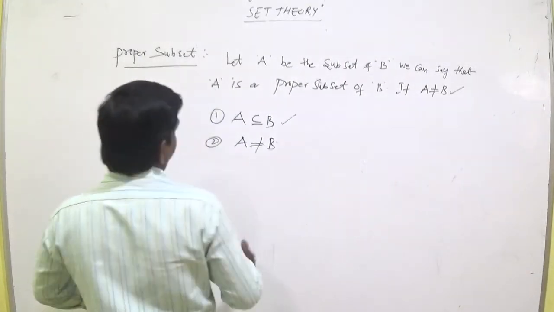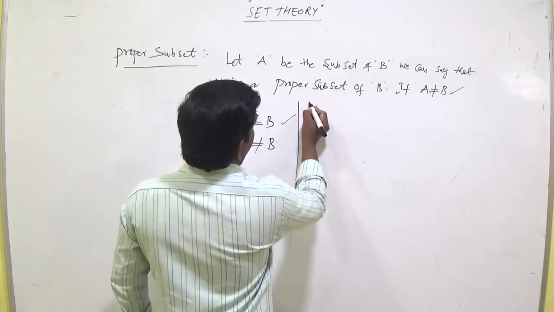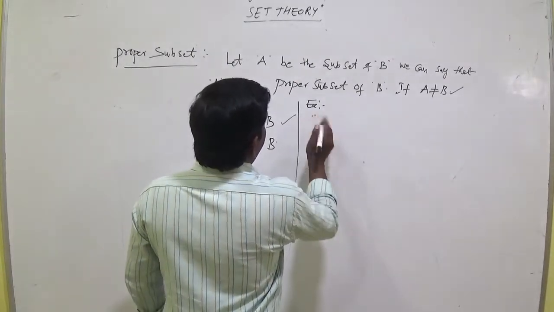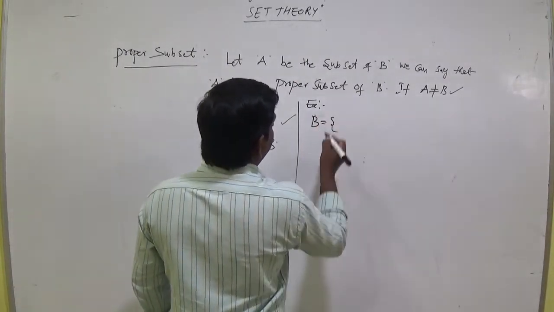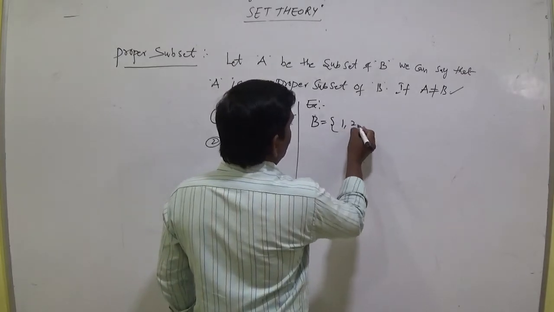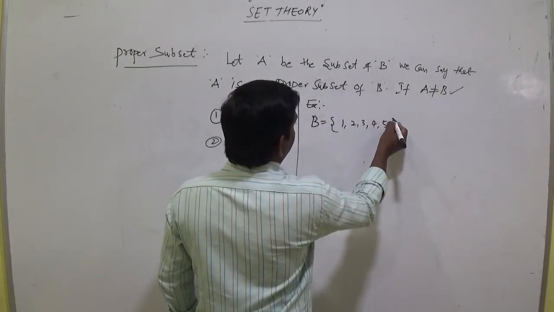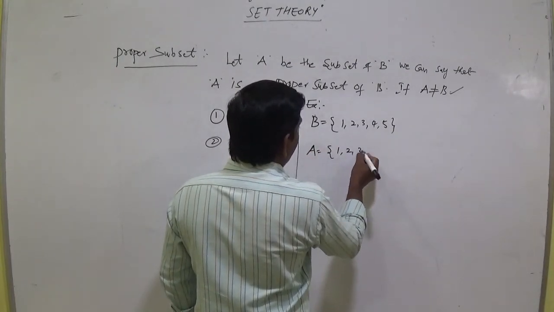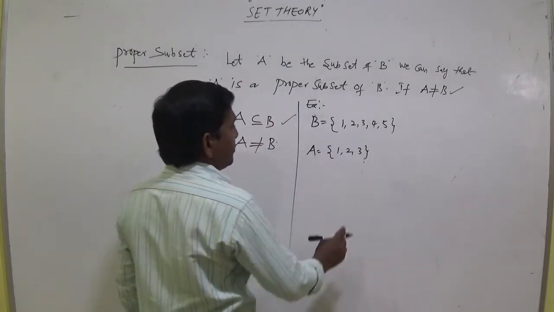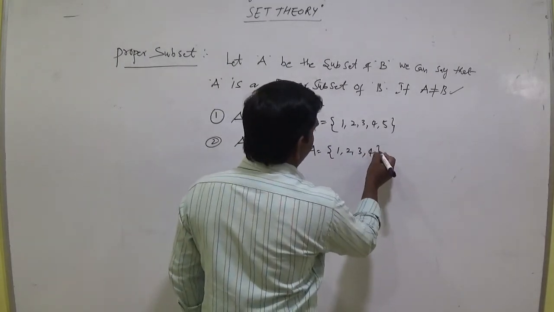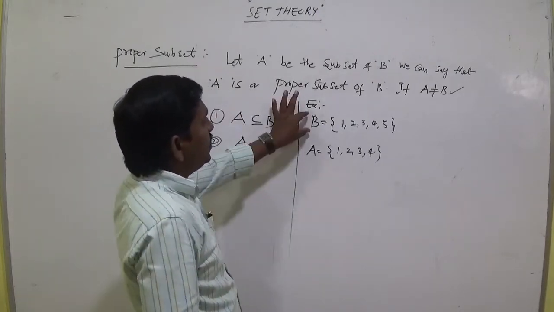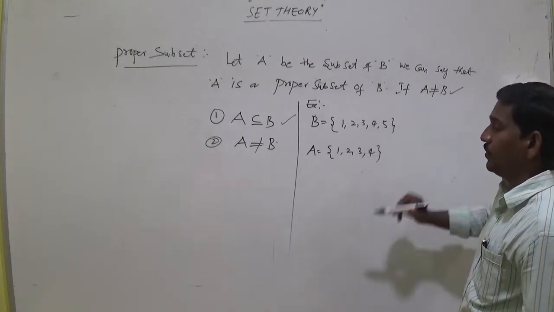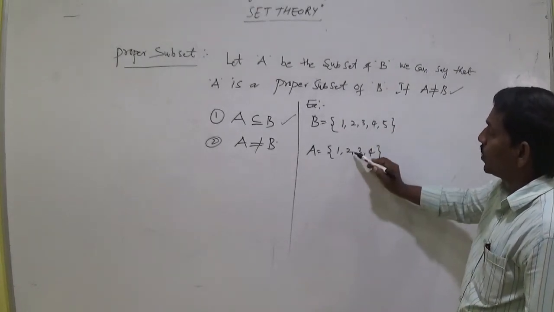For example, let B equal to {1, 2, 3, 4, 5} and A equal to {1, 2, 3, 4}.